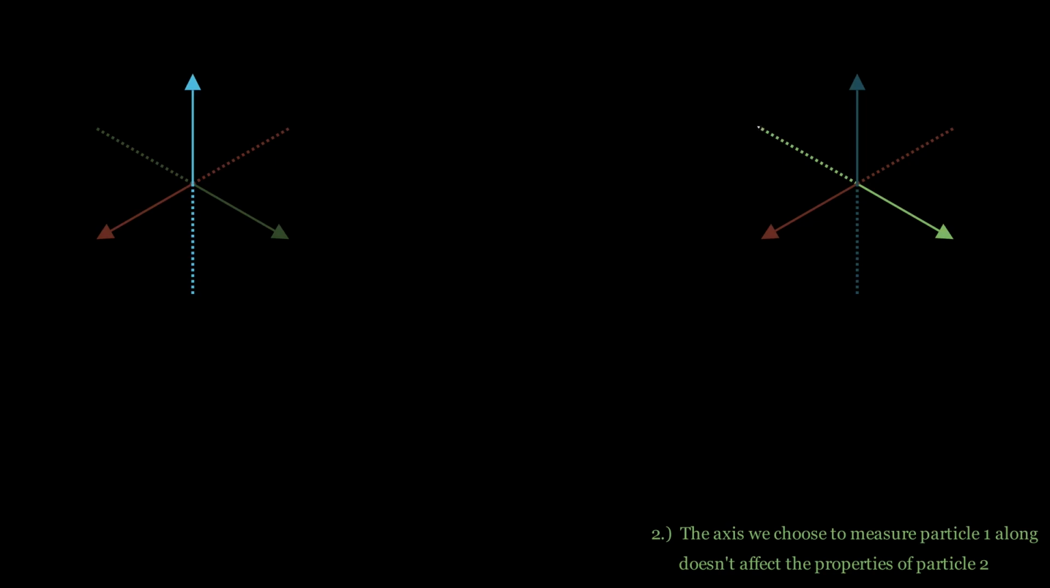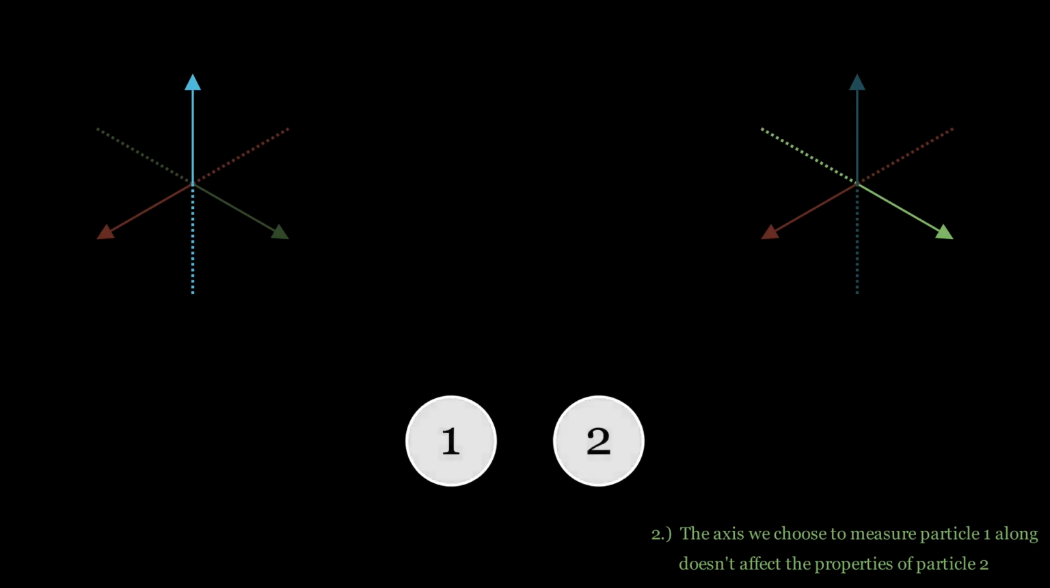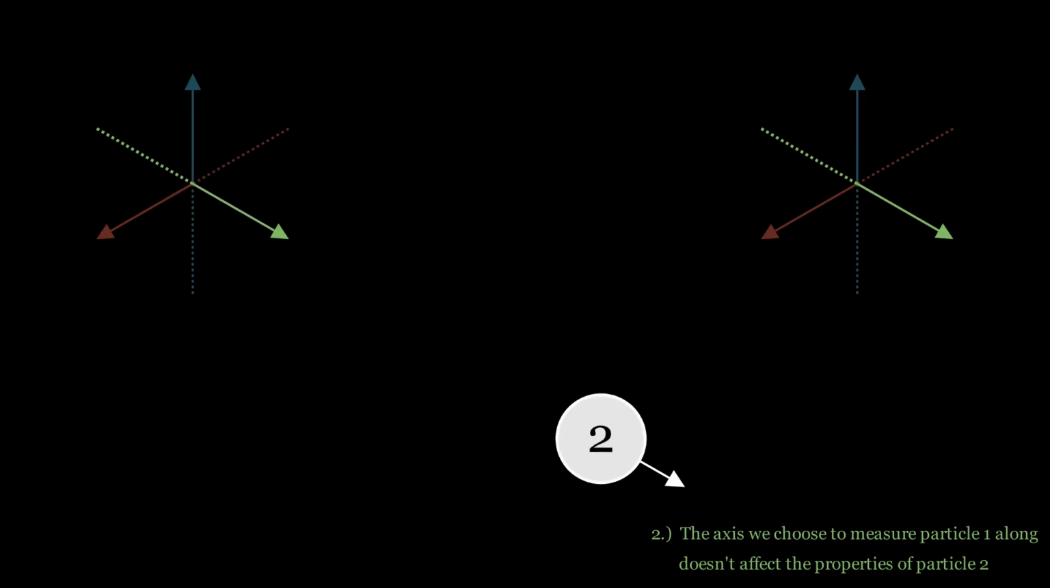It might seem like this would allow us to instantaneously communicate. Because if we decided to measure particle 1 along the B axis instead of the A axis, then particle 2 will be up along the B axis instead of down. This, however, is not possible.